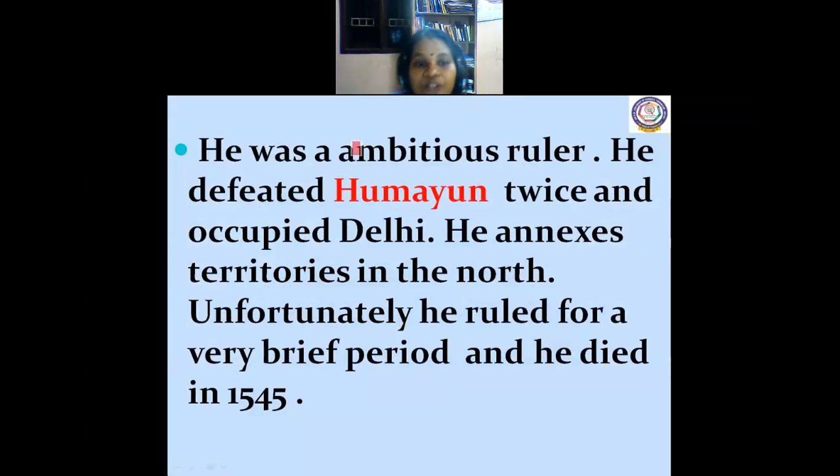He was an ambitious ruler. He was not a bad ruler, he was an ambitious ruler. He defeated Humayun twice and occupied Delhi. He annexed territories in the north also. Unfortunately, he ruled for a very brief period and he died in